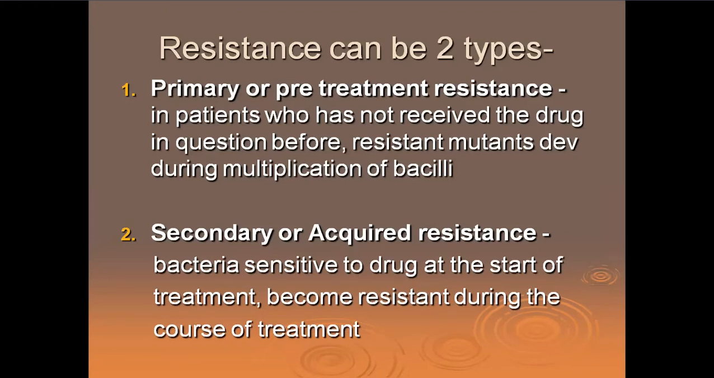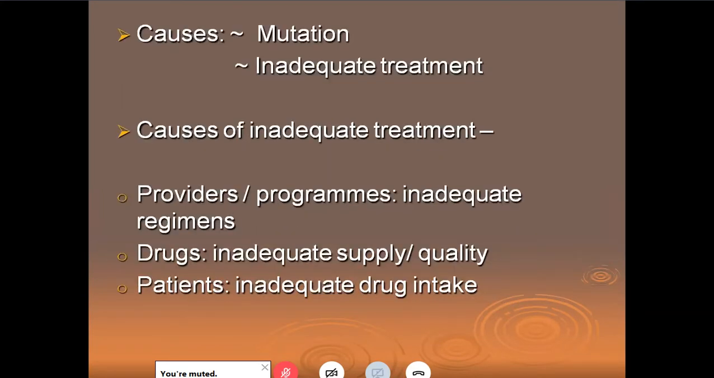Now, there's a subtle difference between primary and secondary. Primary is in patients who have not received the drug, and yet the resistant mutants are there, right? He has not even started, and yet there is resistance. Whereas secondary is after you start, you get the resistance. Just remember these things. The causes, we all know, can be due to mutation and inadequate or improper treatment, lack of compliance and all these things.